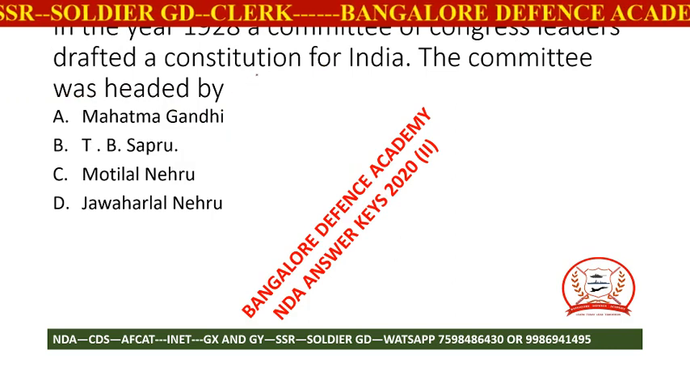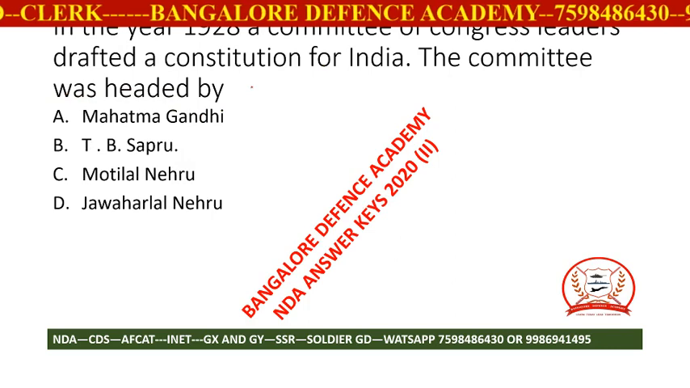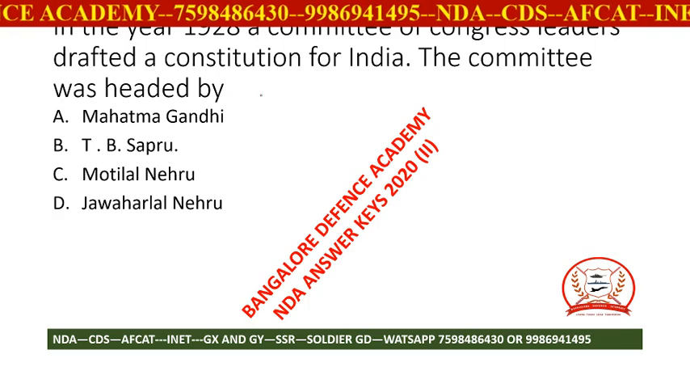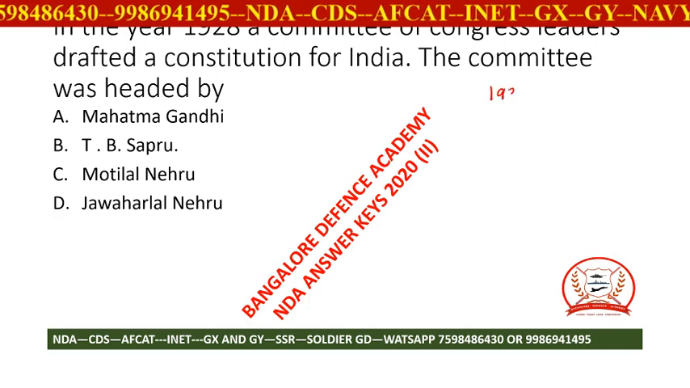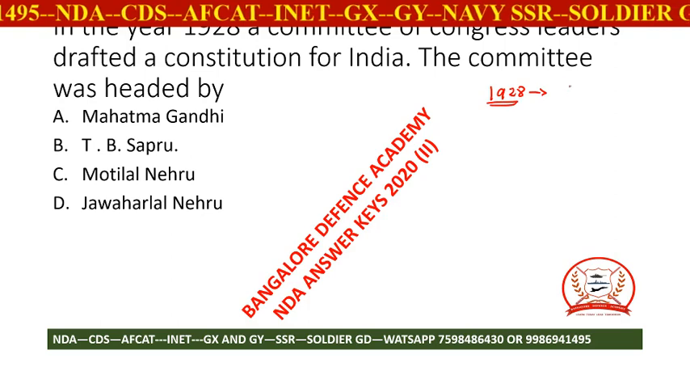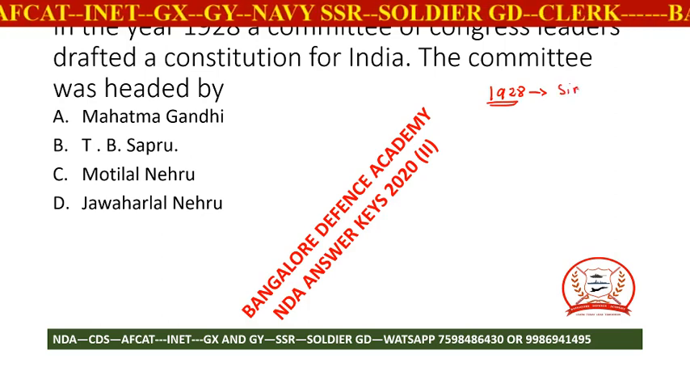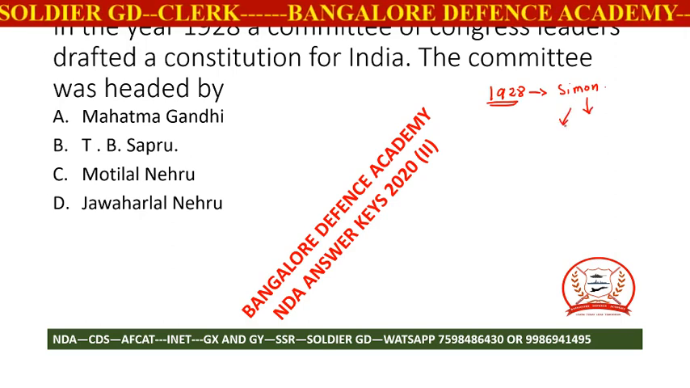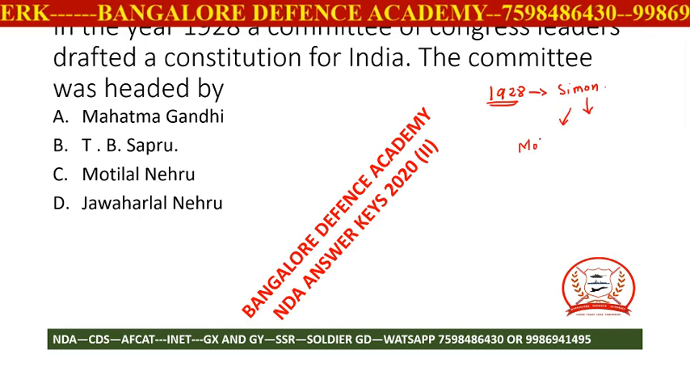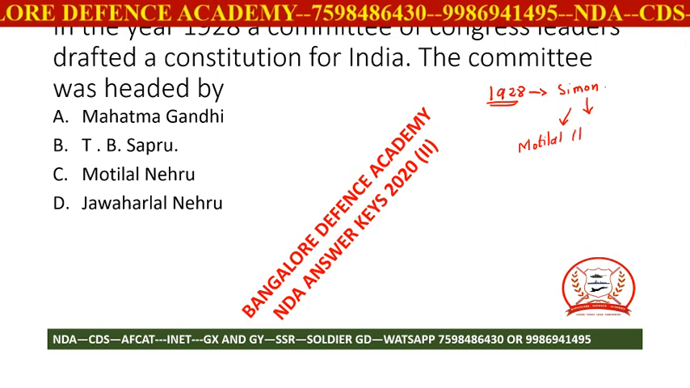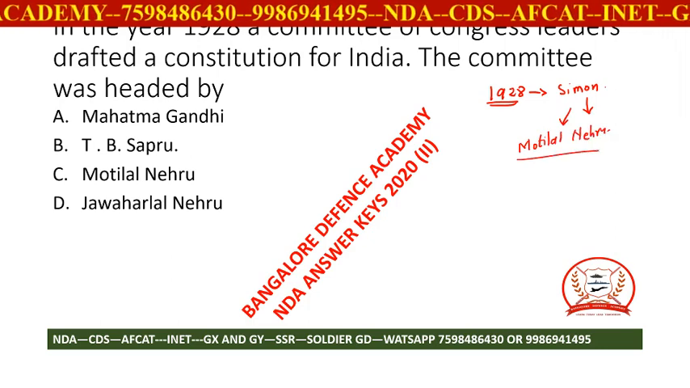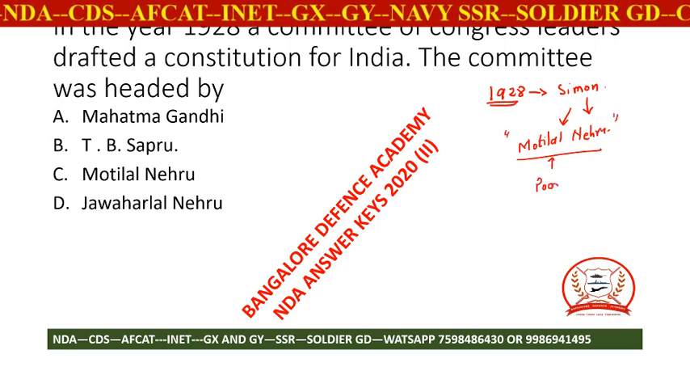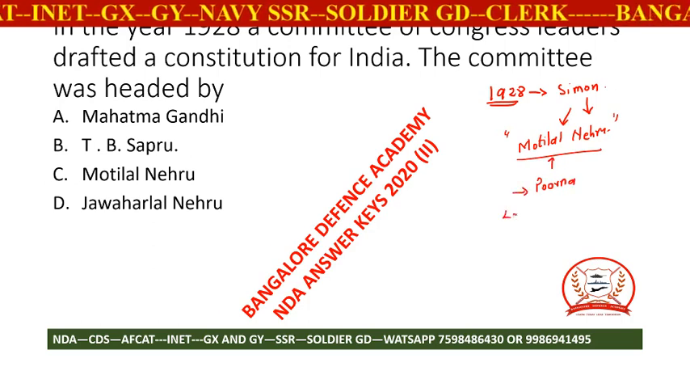In the year 1928, a committee of Congress leaders drafted a constitution for India. The committee was headed by, friends, in 1928, there was an important event in the history of India, that is Simon Commission is coming to India. In order to challenge this commission, our leader Motilal Nehru started drafting his own constitution.